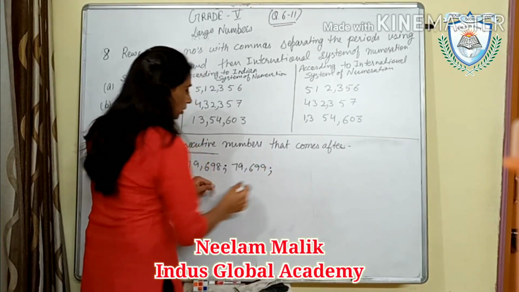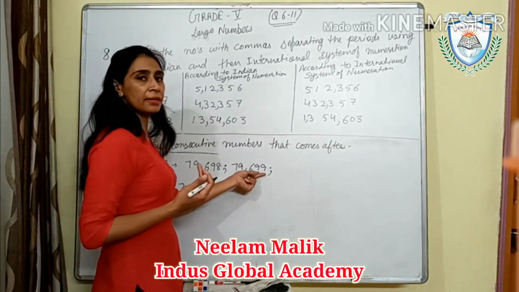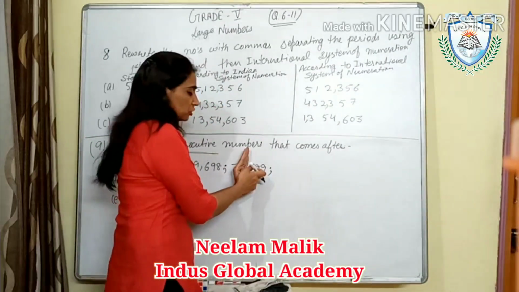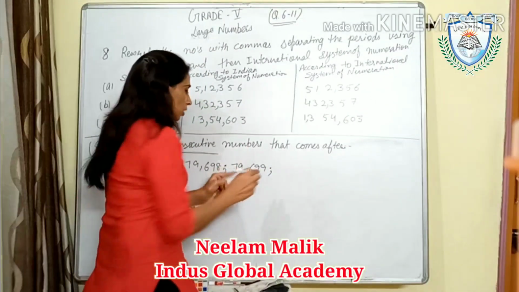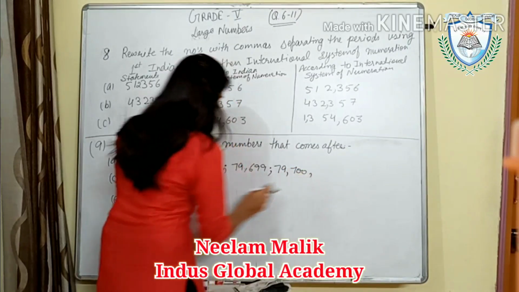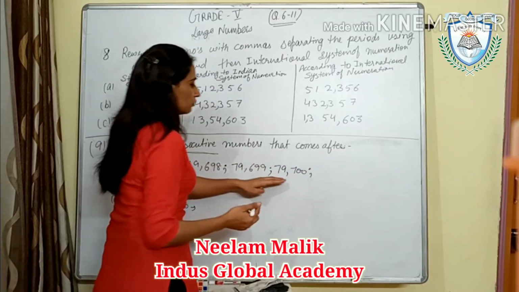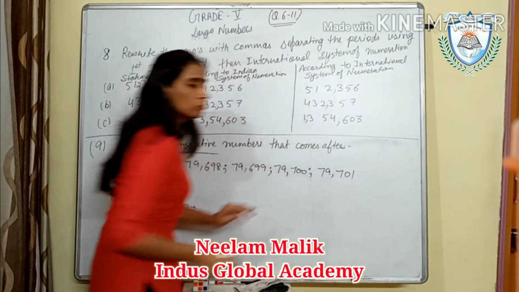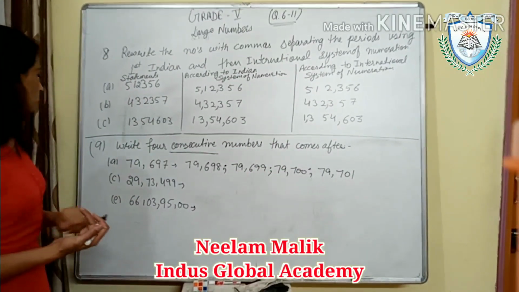699 semicolon. Now the next number will be after 99, 100 will come. That means we will add 1 in these 3 digits. So this is 699. After this what will come? 700. So that is 79,700. Okay, we have written 1, 2, 3. Now we will write the fourth one. That will be 79,701. Okay, so these are the consecutive numbers.